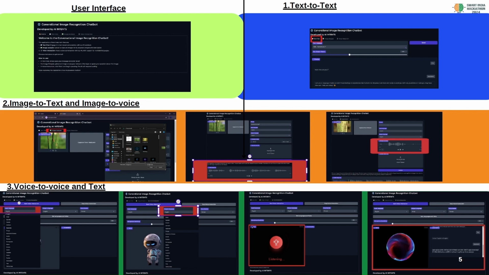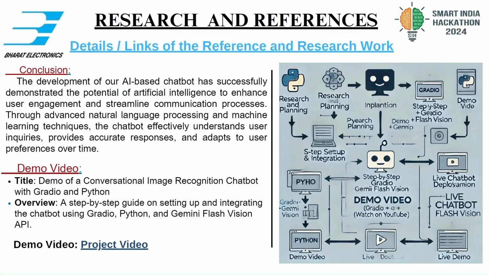The AI processes it, and the output will be in audio format as well as text format, based on the languages selected. So this is the main solution we took for that problem statement.